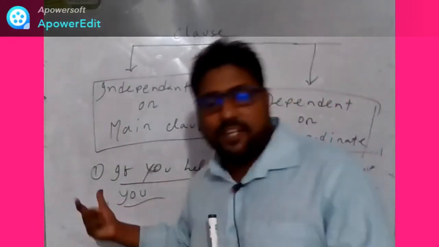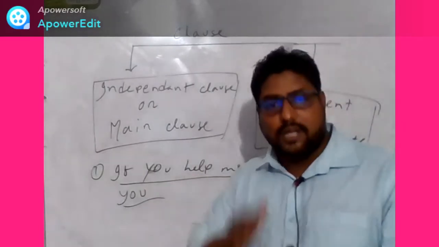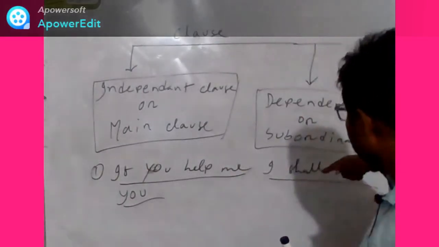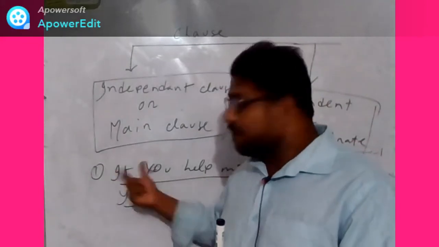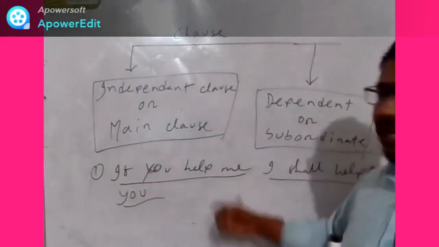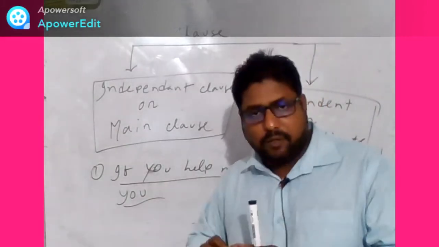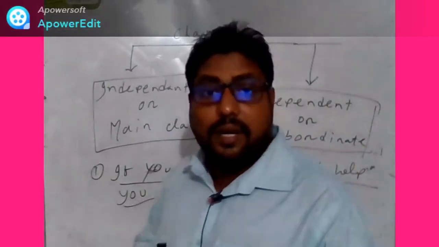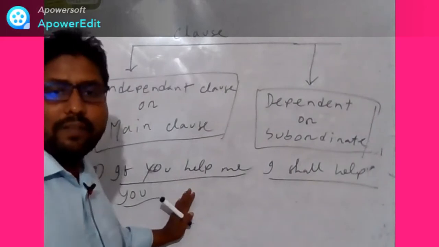So the first clause, "if you help me," is a subordinate clause or dependent clause because it depends on the second clause, "I shall help you." And "I shall help you" is an independent clause because it does not depend on the first clause.